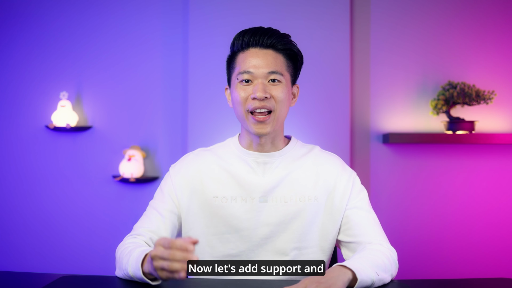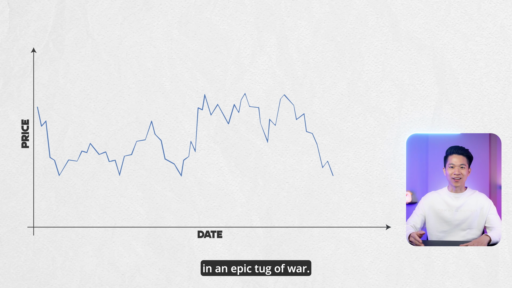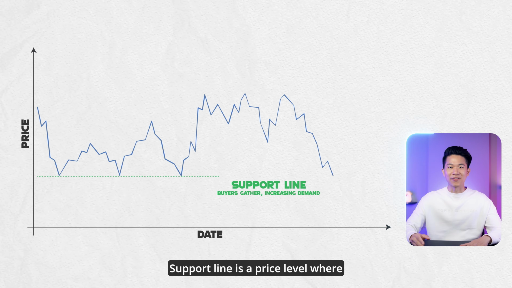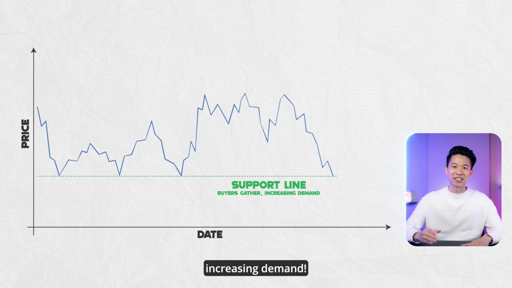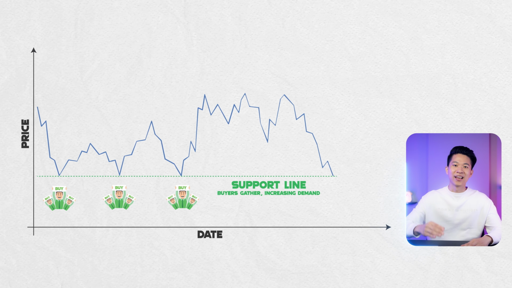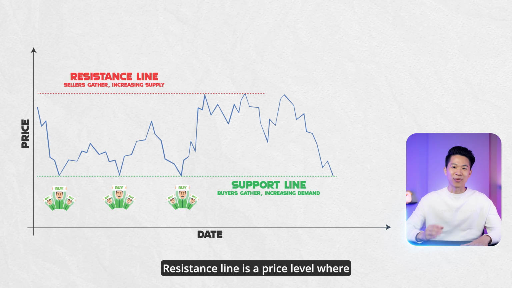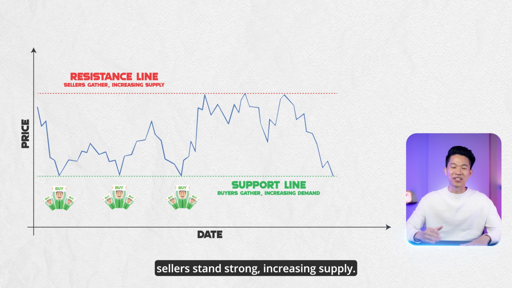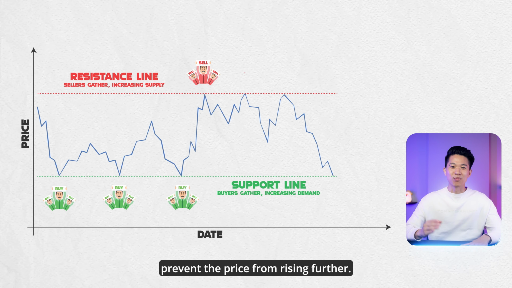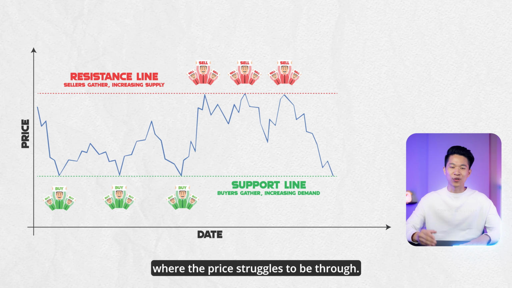Now, let's add support and resistance line to the equation. Stock prices fight a constant battle between buyers and sellers in an epic tug of war. Support line is a price level where buyers gather their forces, increasing demand. They start the buying frenzy and prevent the price from falling further. Think of it as a floor where the price bounces off. Resistance line is a price level where sellers stand strong, increasing supply. They start the selling and prevent the price from rising further. Think of it as a ceiling where the price struggles to break through.